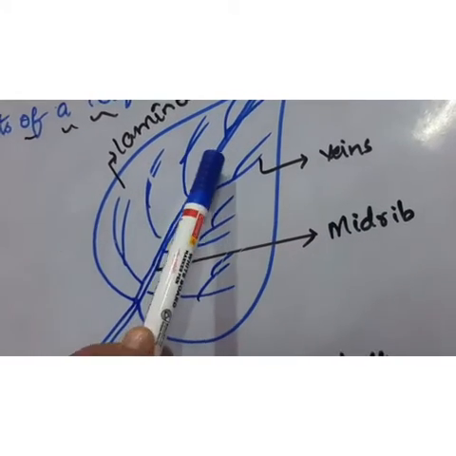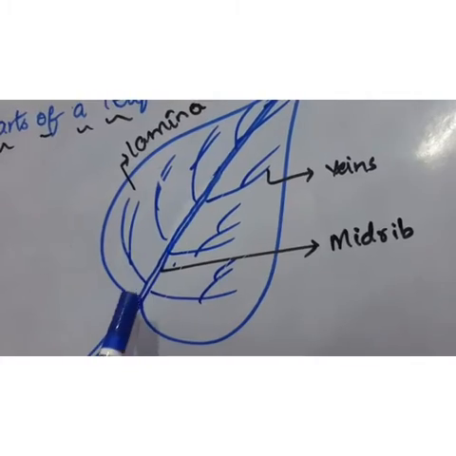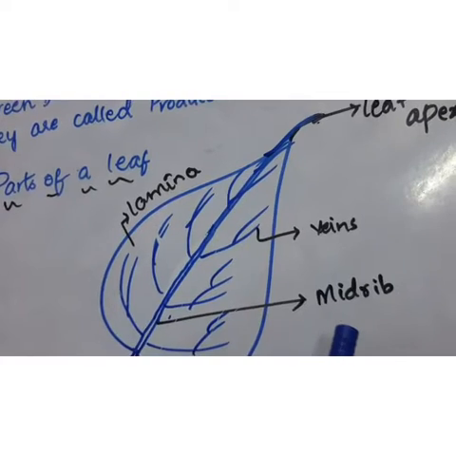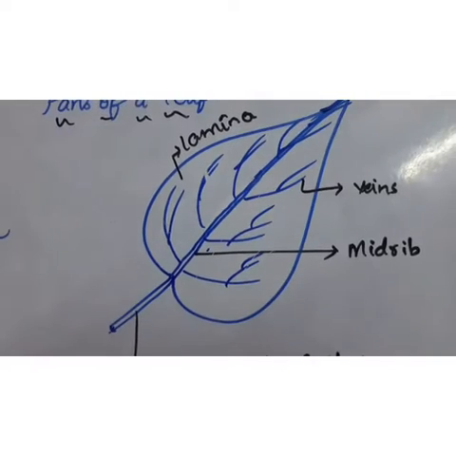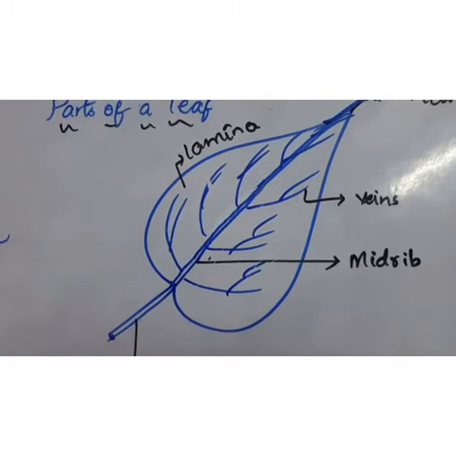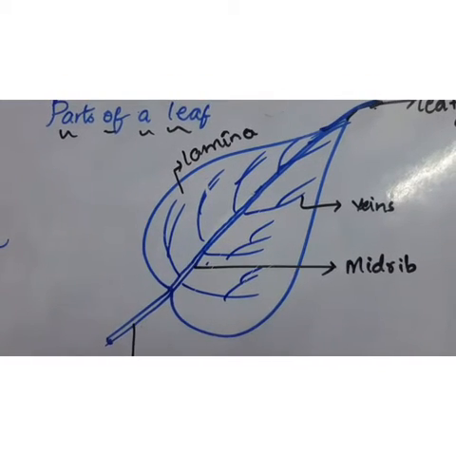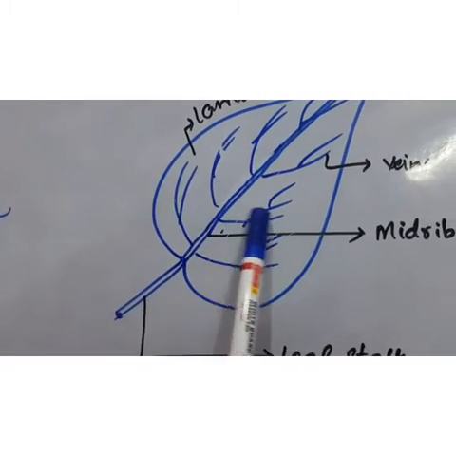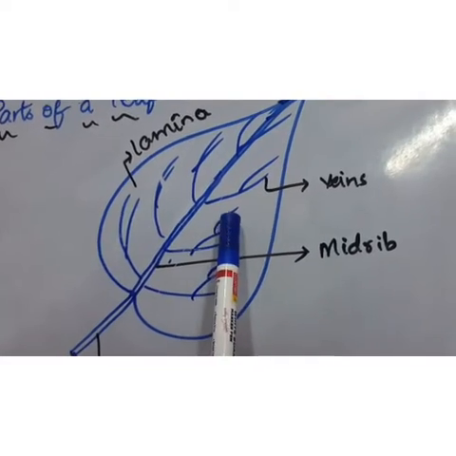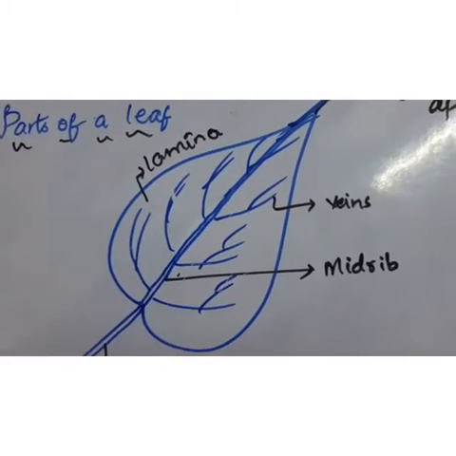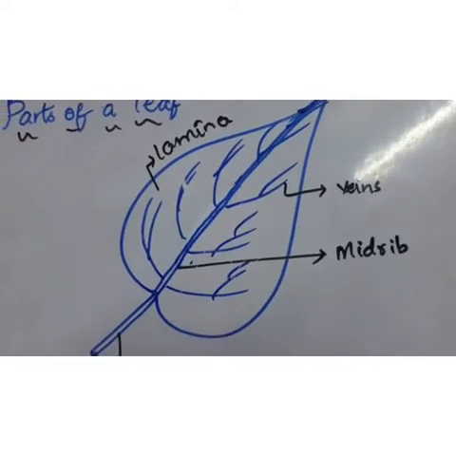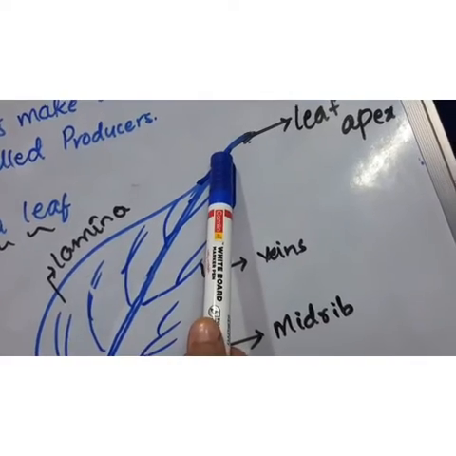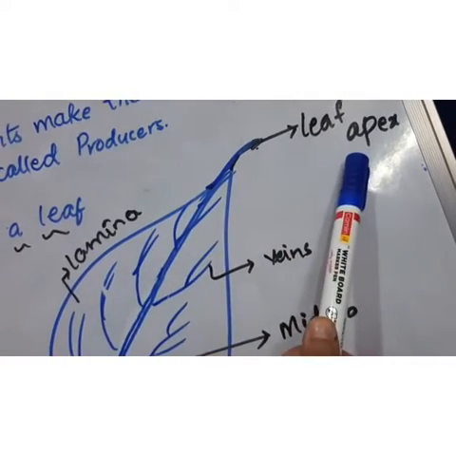Can you see this main thick line, this straight line up to the apex? That thick line is known as the midrib. This line running through the middle of the leaf is known as the midrib. The veins branching out of the midrib, coming outside from the midrib, are called the side veins. The tip of the leaf is called the leaf apex.